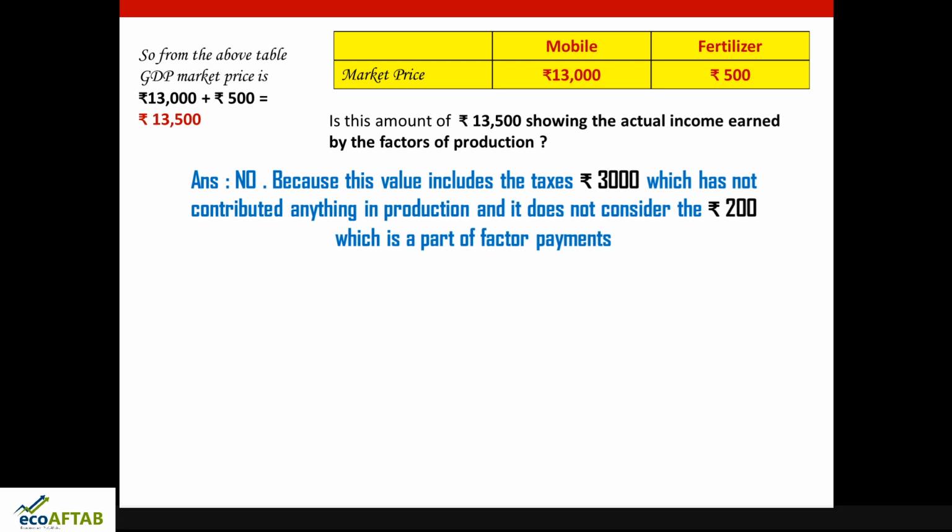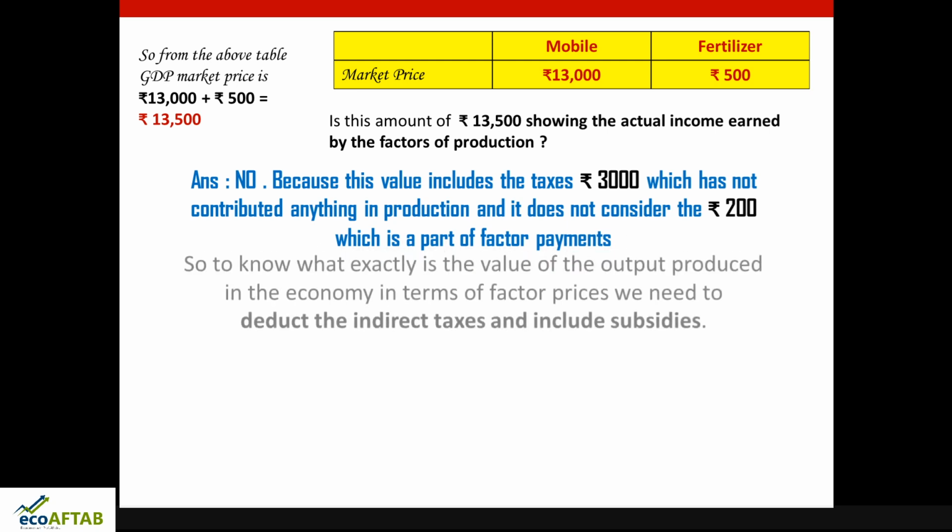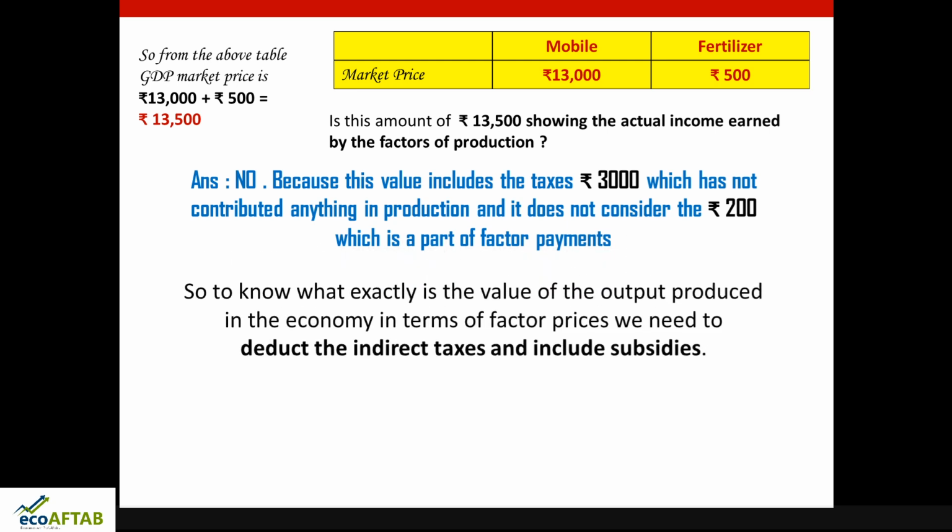In the similar way, the market price has not included the actual 200 rupees which the government has reduced in the form of subsidy. So here there is addition of 3,000 rupees which is not necessary, and there is deduction of 200 rupees which is important. So friends, to know what exactly is the value of output produced in the economy in terms of factor prices, what we need to do, we need to deduct the indirect taxes,